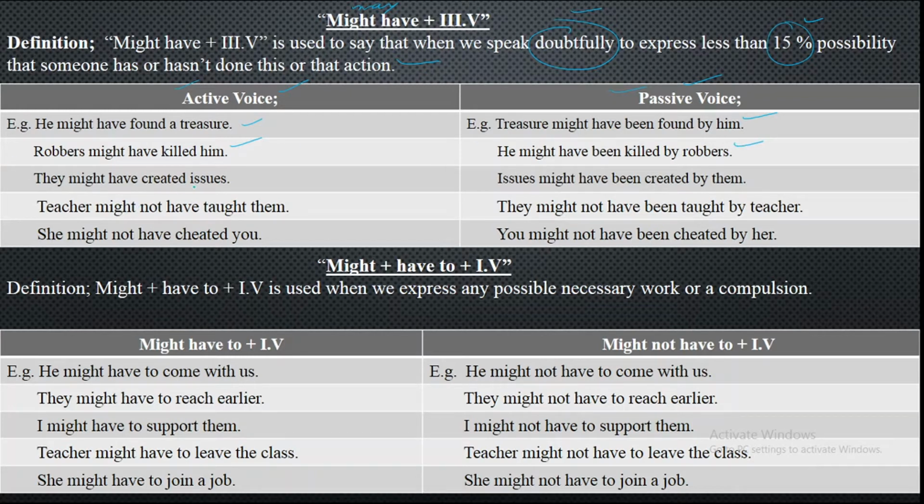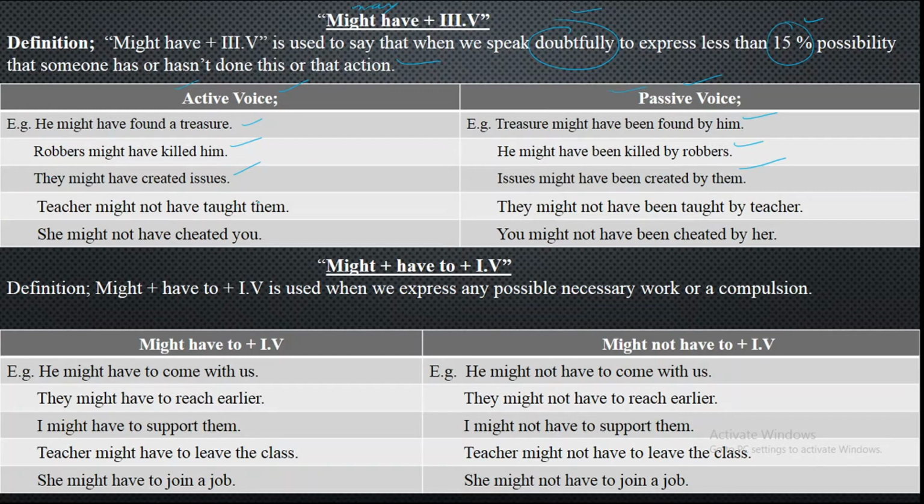They might have created issues. Here you are doubtful about them, that they might have created issues, that these things are not going well. Otherwise, there were no chances of dispute or something which could disturb. And that is what you have. You have just 15% doubt in this action that they might have created issues. Issues might have been created by them.